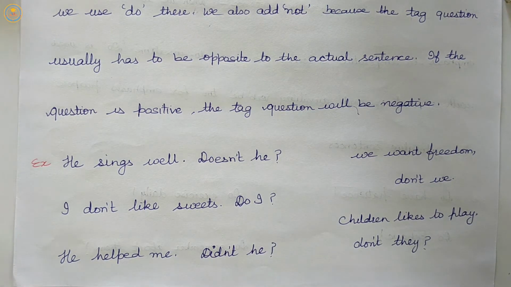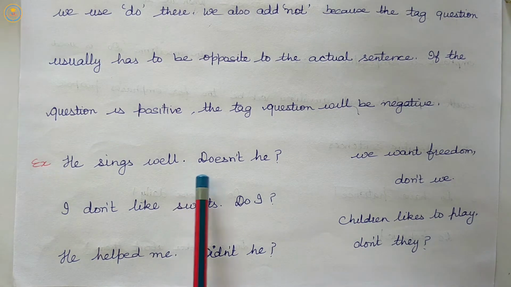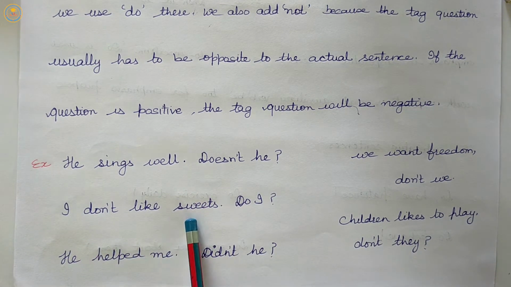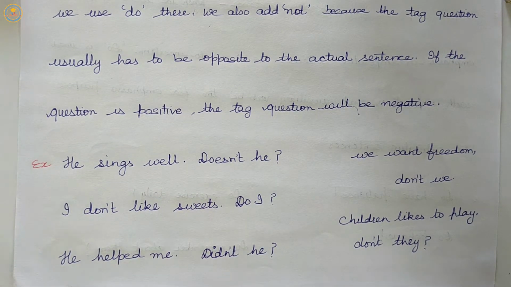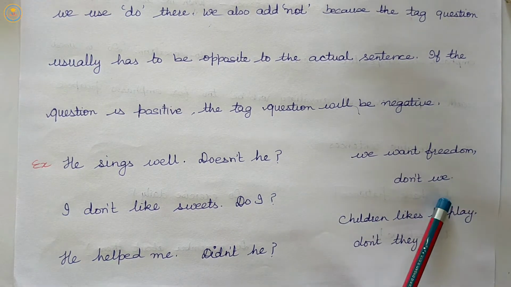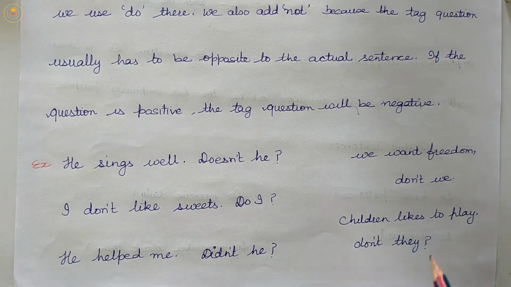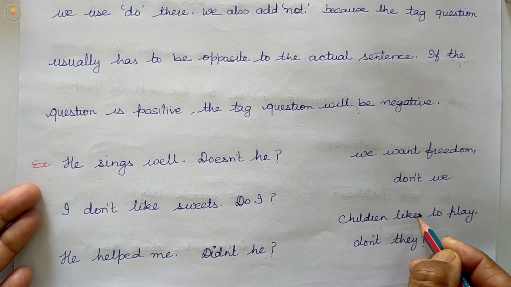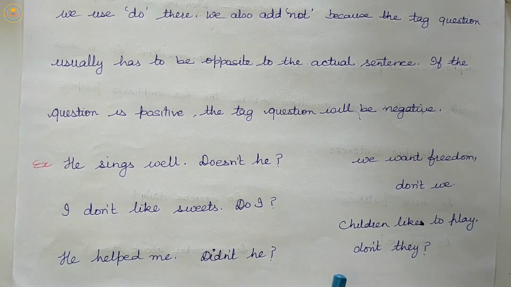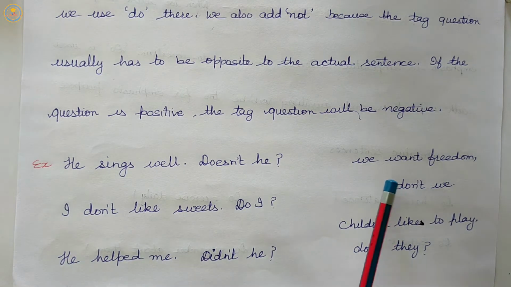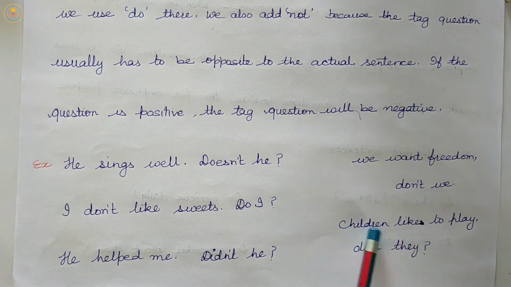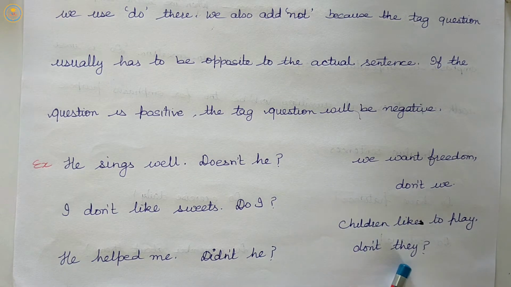So we will use do for negative tags also. He sings well, doesn't he? I don't like sweets, do I? He helped me, didn't he? We want freedom, don't we? Children like to play, don't they?